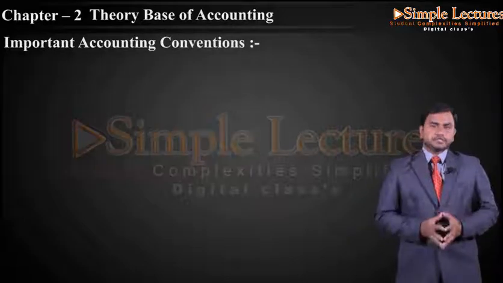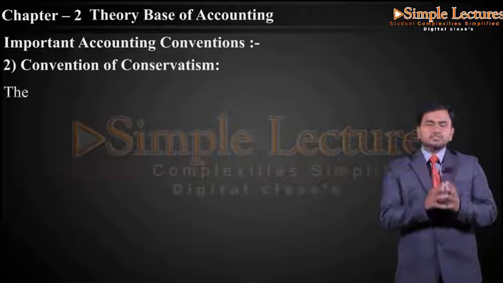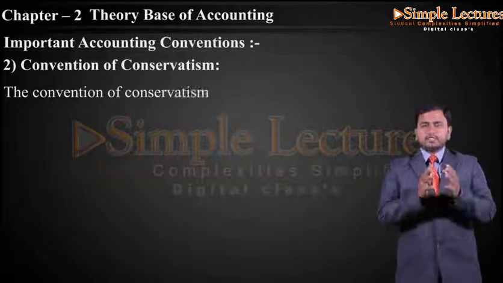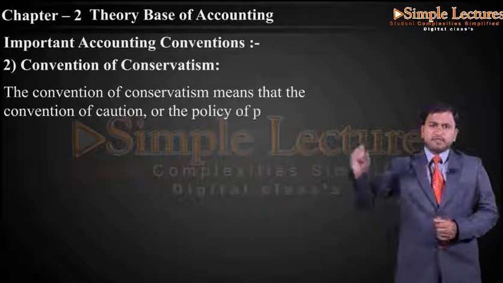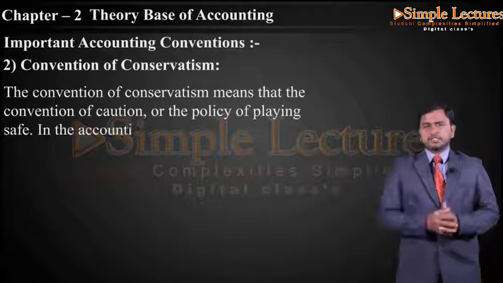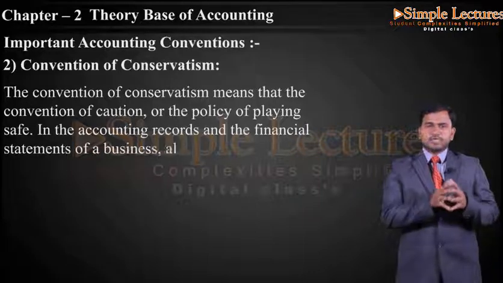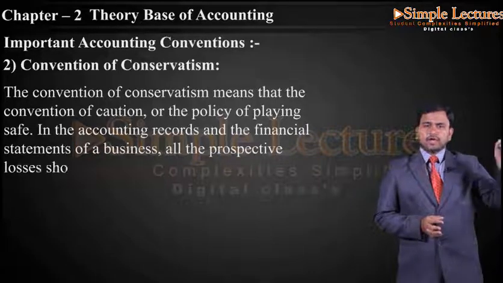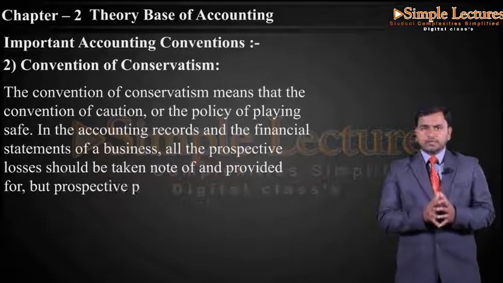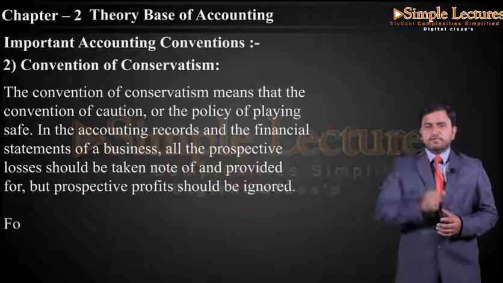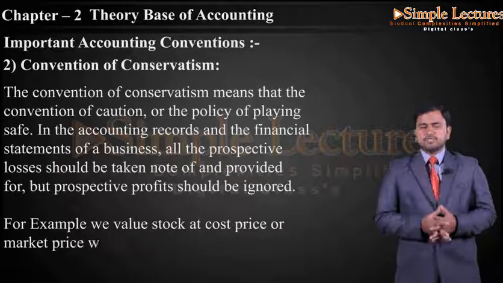And the second convention we have is the convention of conservatism. The convention of conservatism means the convention of caution or the policy of playing safe. In the accounting records and the financial statements of a business, all the prospective losses should be taken note of and provided for, but prospective profit should be ignored. For example, we value stock at cost price or market price, whichever is lower.